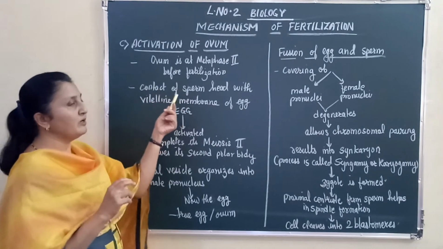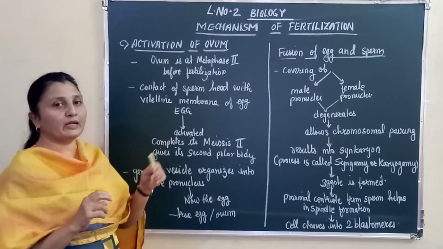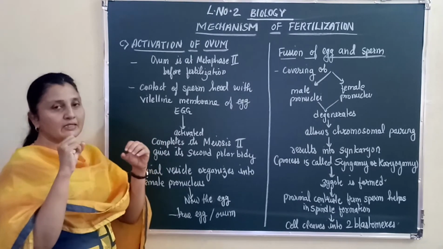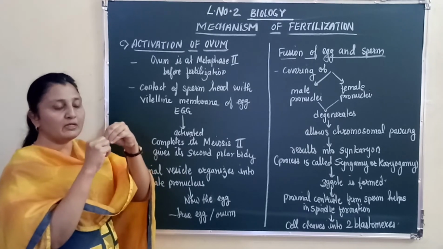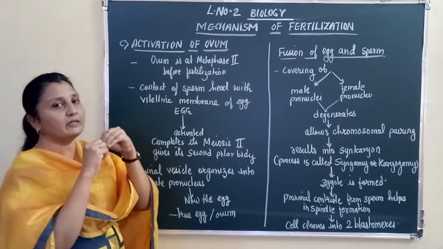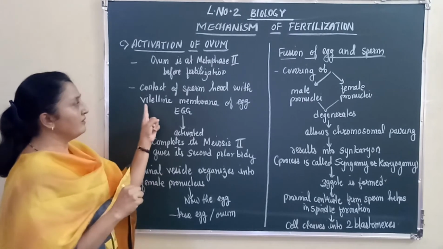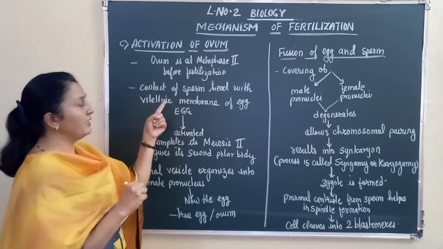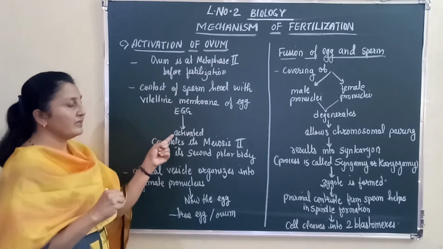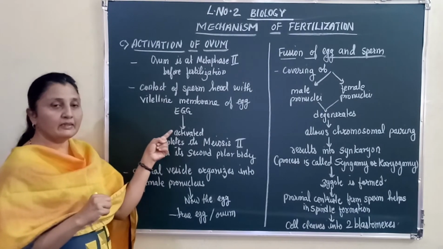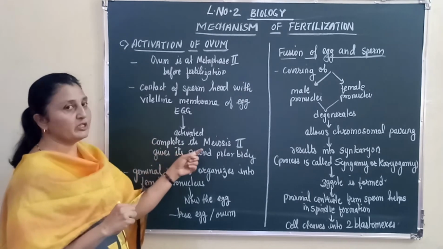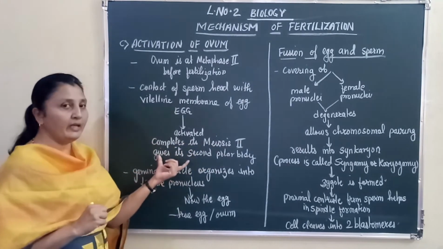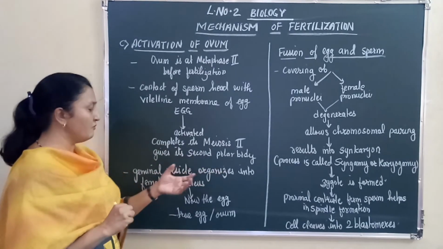As soon as the sperm's head comes in contact with the egg, the vitelline membrane of the egg, as soon as it comes in contact with the head of the sperm, the egg gets activated, and the activation leads to the completion of meiosis 2. So meiosis 2 gets completed and a second polar body is formed.